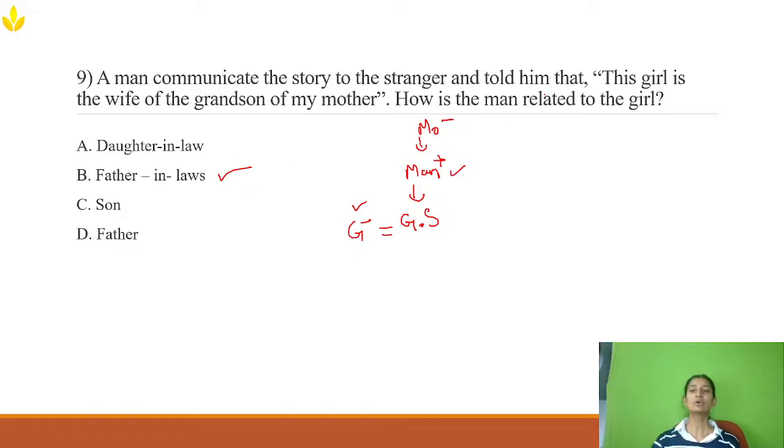father-in-law. If the question was how is girl related to man, then it will be daughter-in-law. Most of the people make a mistake over here, whether it is father-in-law or daughter-in-law. Look, they're asking how is man related to girl, not how girl is related to man. So the man is male over here, so he will be father-in-law to the girl. If you write daughter-in-law, you are changing the gender of the man. So be very careful about what they're asking, whether who is related to whom.